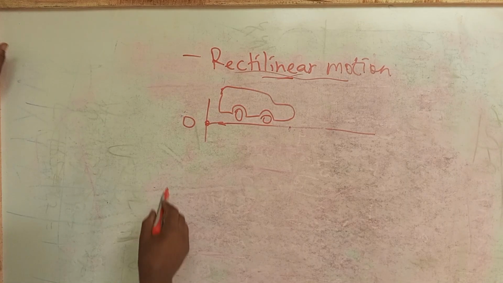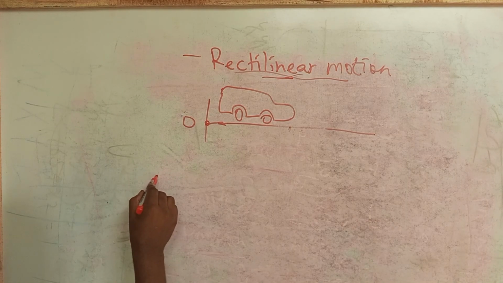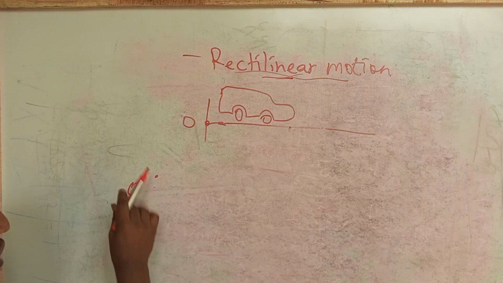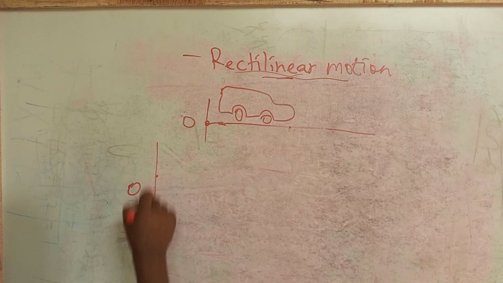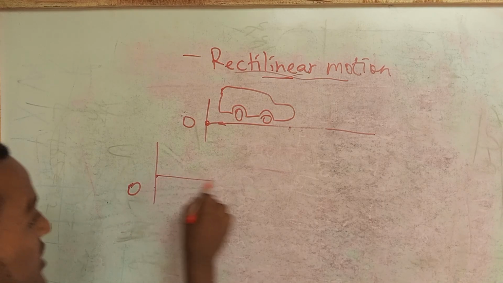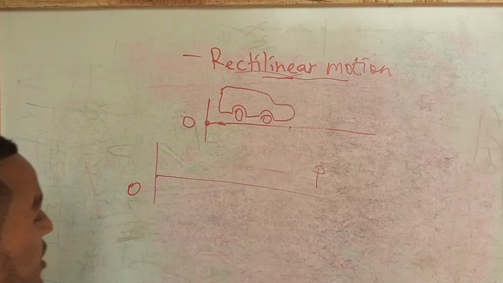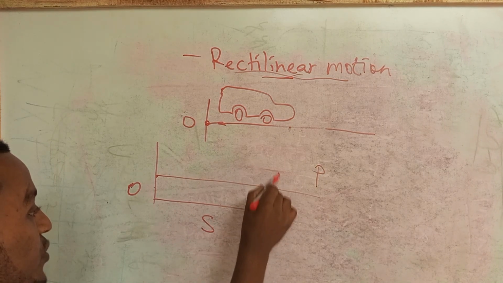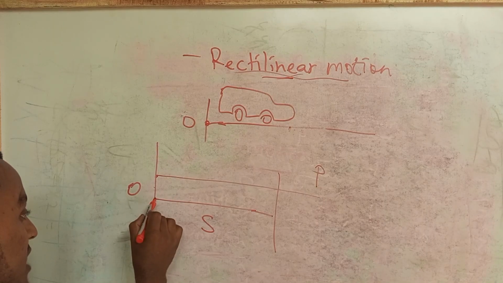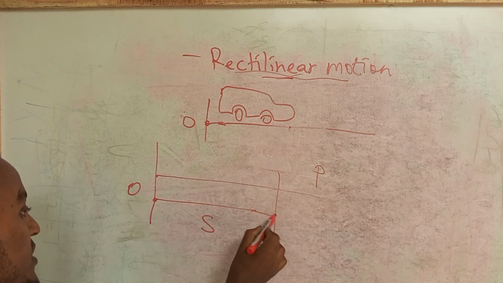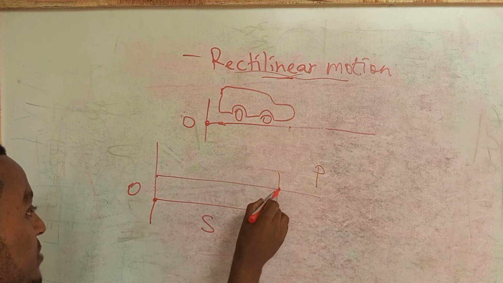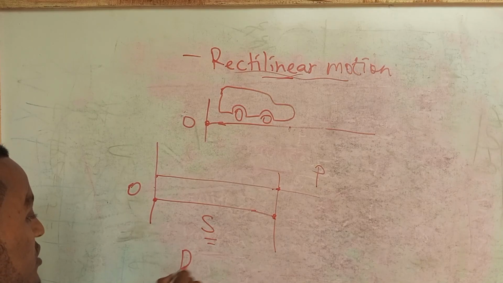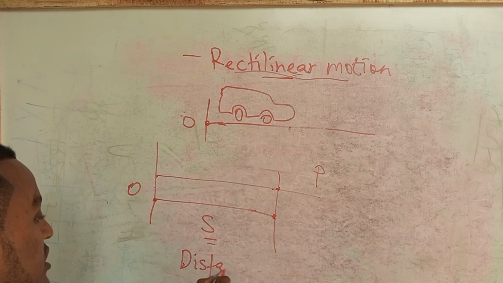So when you deal with position, for example, I will give you some position indicator. Let's say origin O, and this is a reference point for you. And there exists a particle P after S distance apart from the origin. So the gap between the origin and the position of the particle is called distance. This is called distance, okay.